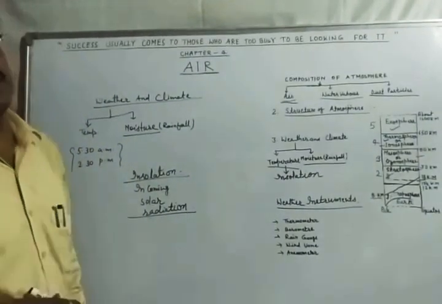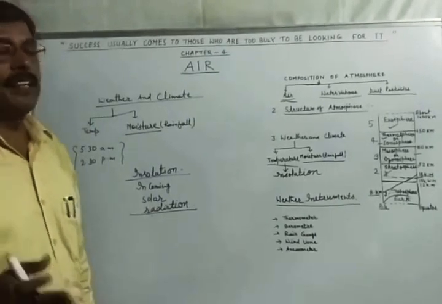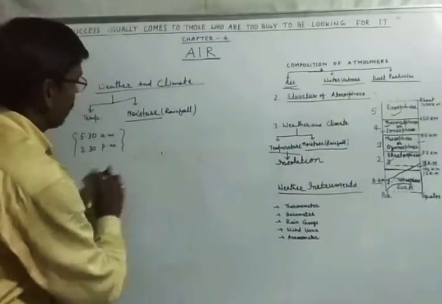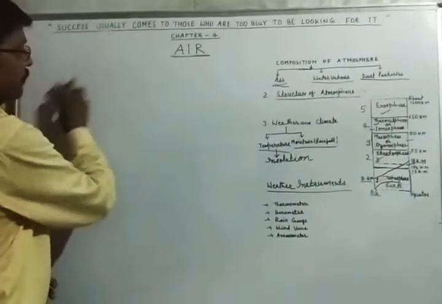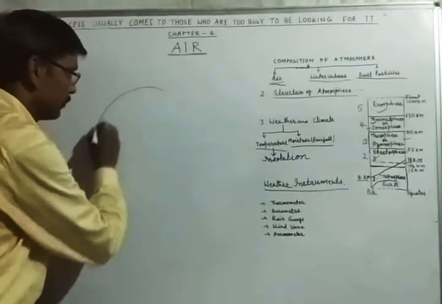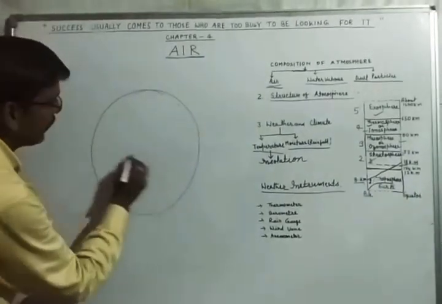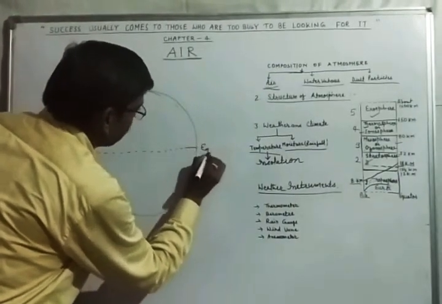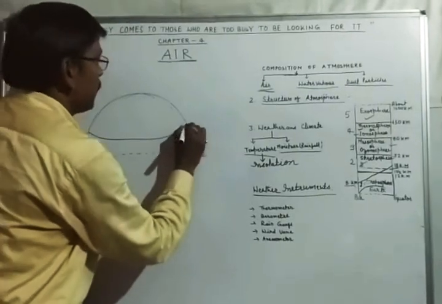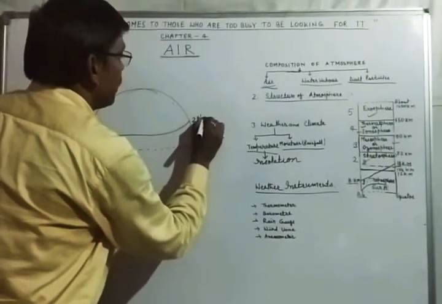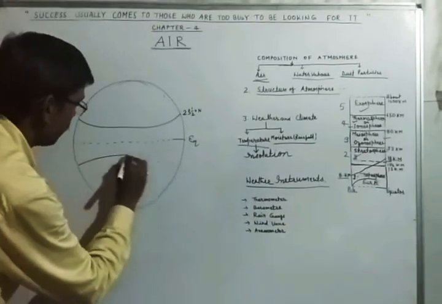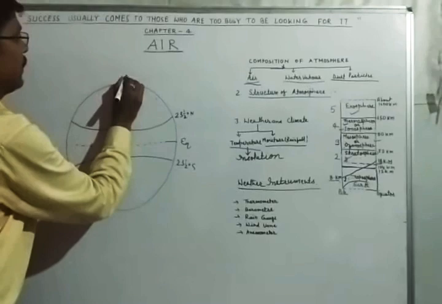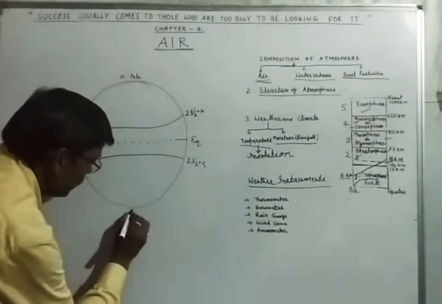So this insolation does not fall on the earth's surface equally. You can understand this insolation by this diagram. This is our earth. This is the equator. This is the Tropic of Cancer, 23.5 degrees north, and this is the Tropic of Capricorn, 23.5 degrees south. This is the polar region, the North Pole, and this is the South Pole.